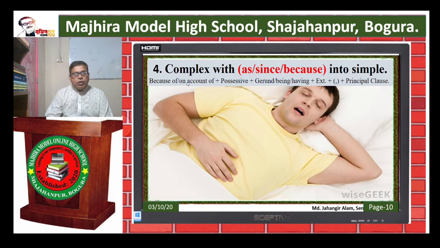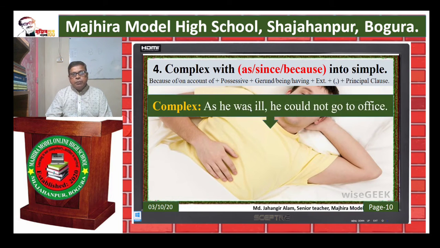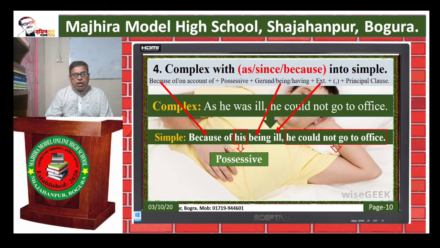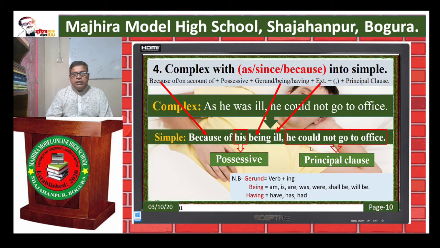Rule 4. Complex with as or since or because into simple: because of or on account of plus possessive plus gerund or being or having plus extension plus comma and at last principal clause. Example. Complex: As he was ill, he could not go to office. Simple: Because of his being ill, he could not go to office.